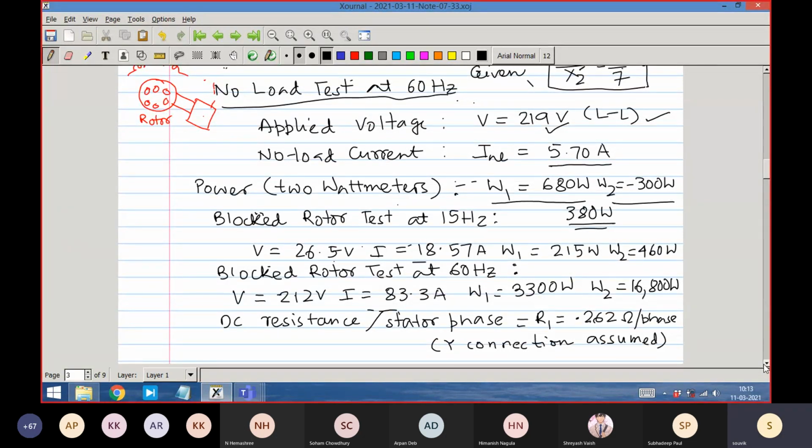You understand what I mean? Suppose the actual machine rotates at 5% slip. Tell me what will be the frequency of the voltage induced in the rotor? The actual machine rotates under rated condition at 5% slip, of 60 hertz. In this case, the machine is 60 hertz. So 5% of 60 hertz is 3 hertz, right?